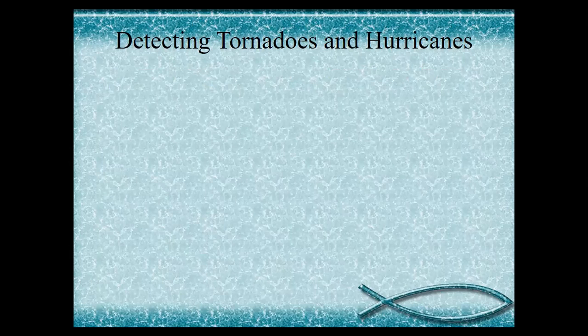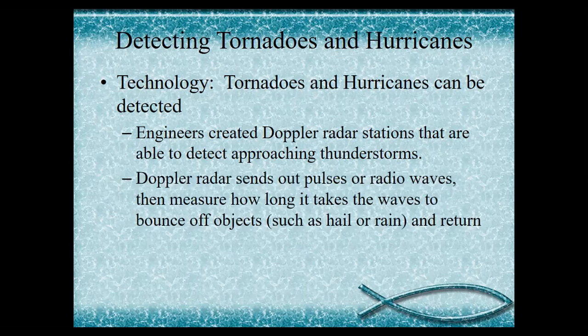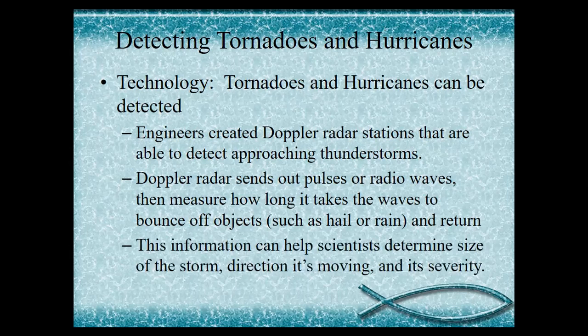The next is detecting tornadoes and hurricanes. Technology: tornadoes and hurricanes can be detected. Engineers created Doppler radar stations that are able to detect approaching thunderstorms. Doppler radar sends out pulses of radio waves and then measures how long it takes the waves to bounce off objects and return. This information can help scientists determine the size of the storm, the direction it's moving, and its severity.